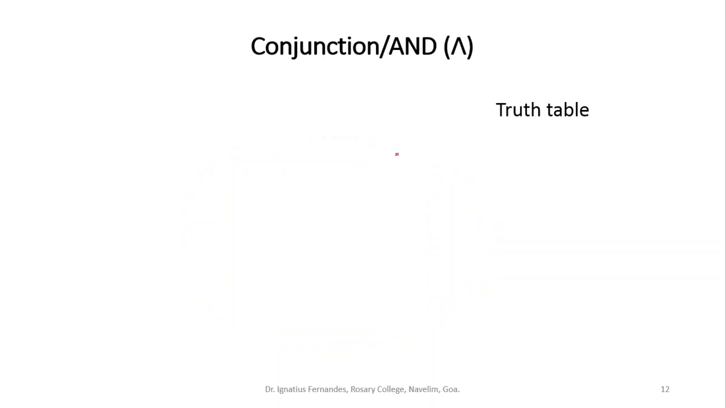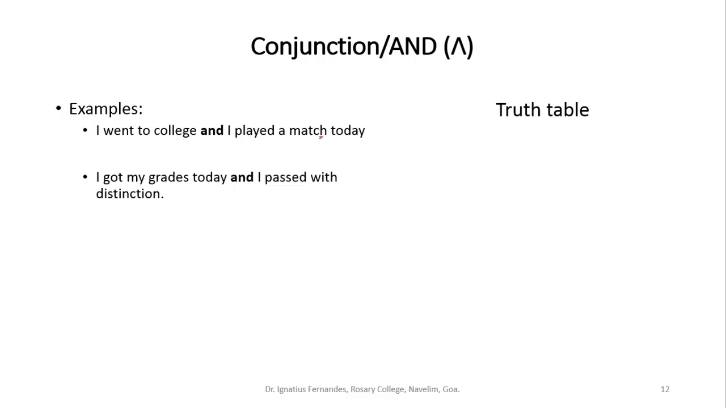The same way, the second connective that we have is AND, or conjunction. Let's say, for example, I say that I went to college and I played a match today. Now, when will you say this statement is true? I have two statements here. When I do both. For this to be true, I should go to college and I should play the match as well. When I do both, you will see that this statement is true. So for AND to be true, all the statements should be true.